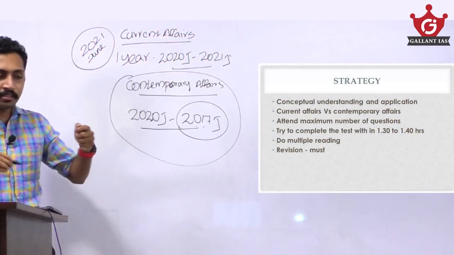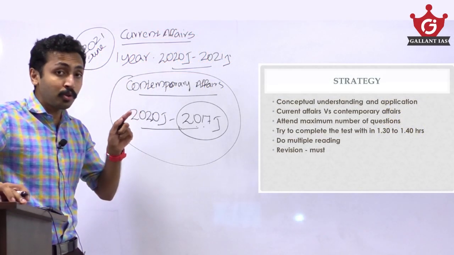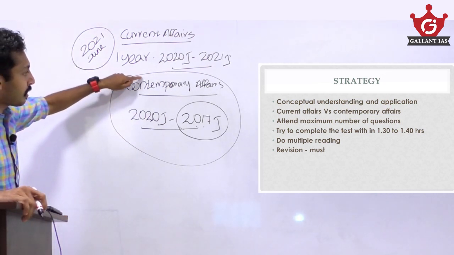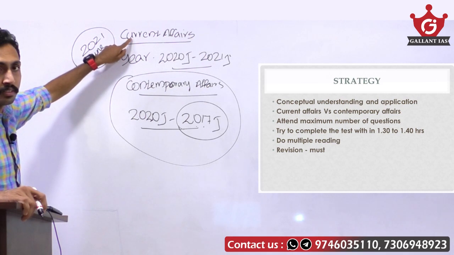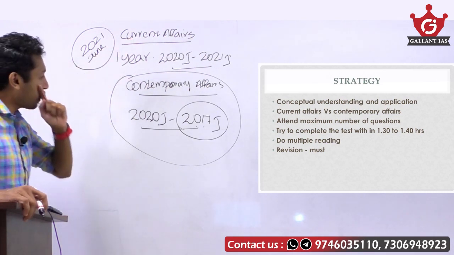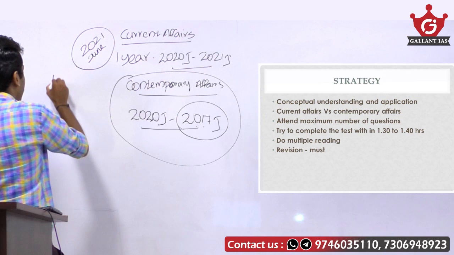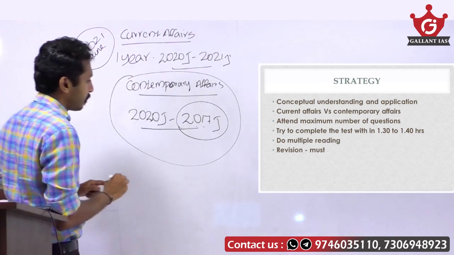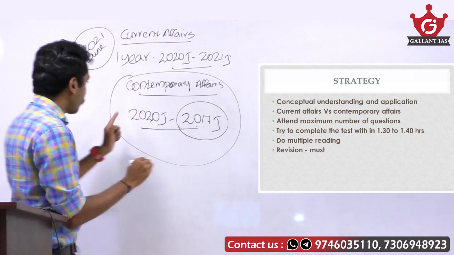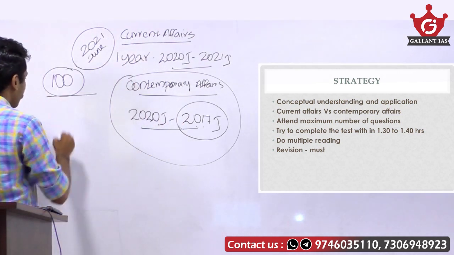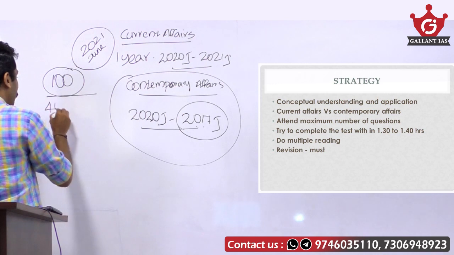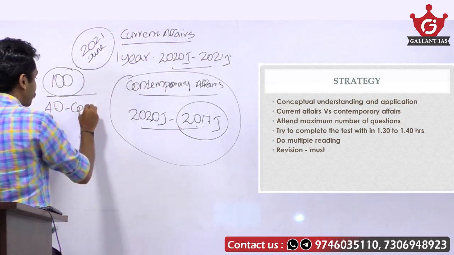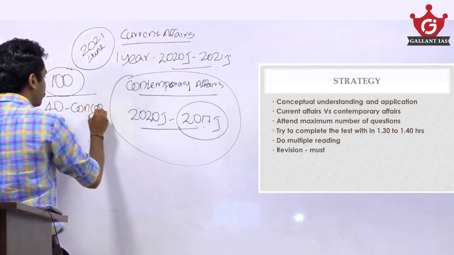So, if we analyze the question paper for the last 4 to 5 years, there is a growing importance for contemporary affairs rather than current affairs. If you take 100 questions, the total 100 questions of the UPSC prelims examination for the last couple of years, out of that 100, 40 questions are purely conceptual type.